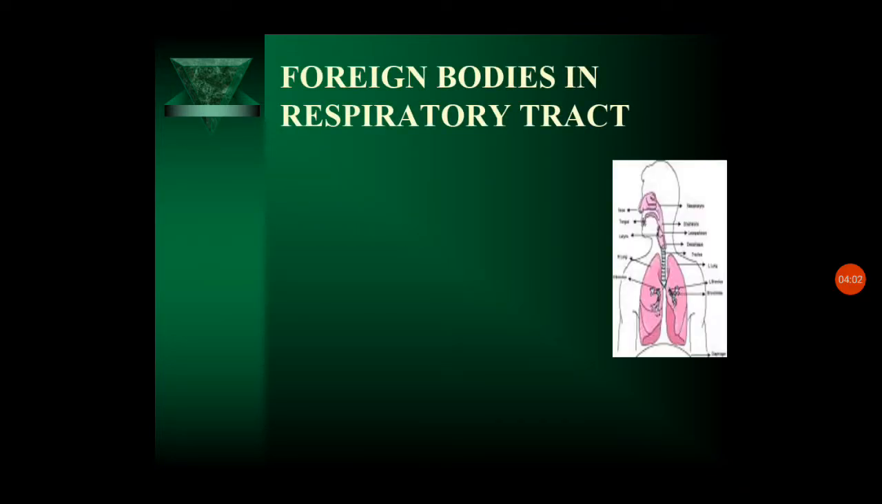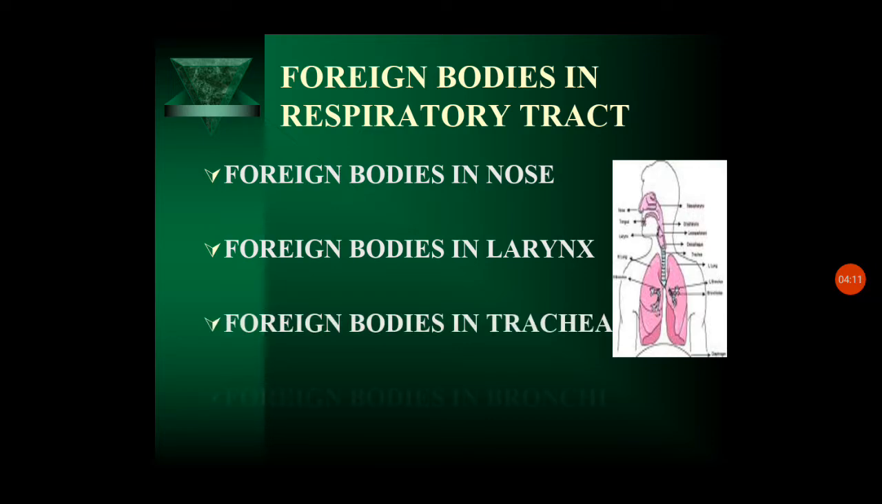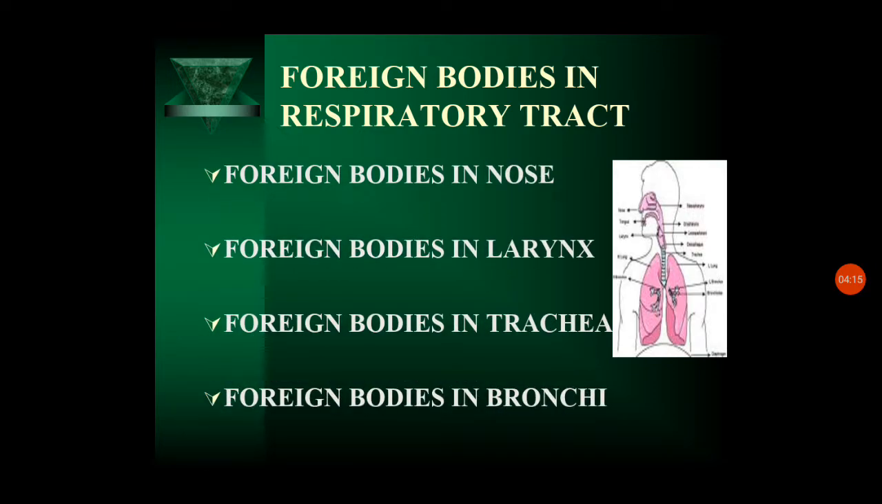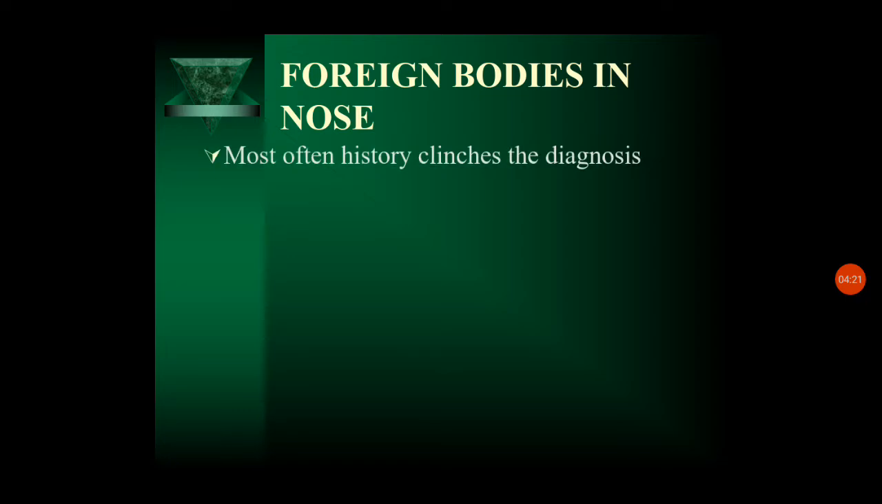Next is the foreign bodies in the respiratory tract. It can be in the nose, in the larynx, in the trachea and bronchi. So one by one we can see. Foreign body in the nose first.